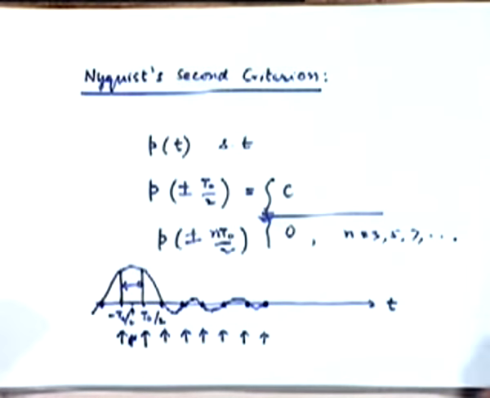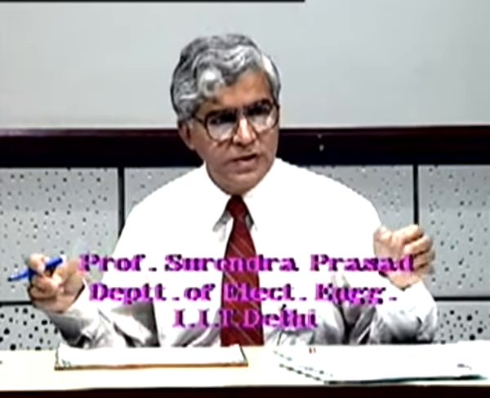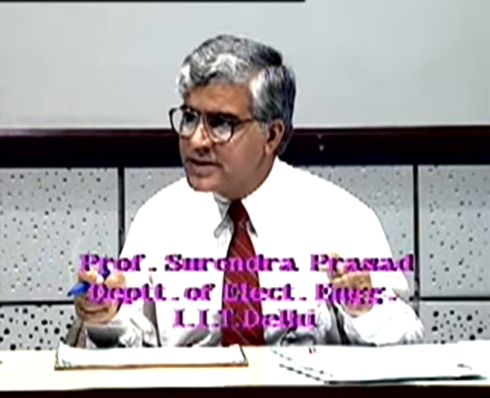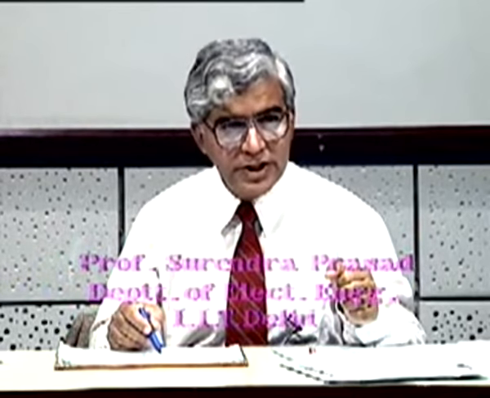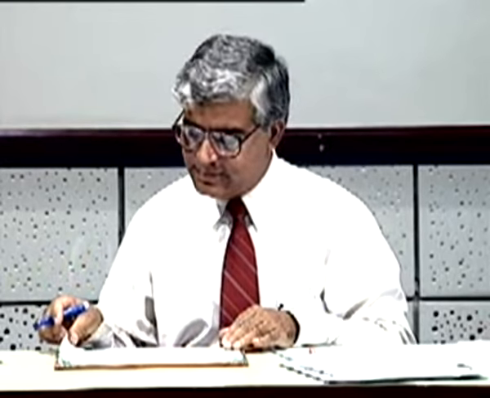Should be obvious, because shifting them to either minus t0 by 2 or plus t0 by 2 will shift their peak values as well as the zero crossings. But both these sets will have zero crossings at odd multiples of t0 by 2. So when linearly combined, the zero crossing points will stay the same, but the nature of the central lobe will change, and that's the kind of pulse shape we are likely to get. So if the motivation behind it is clear, the maths is then very simple.